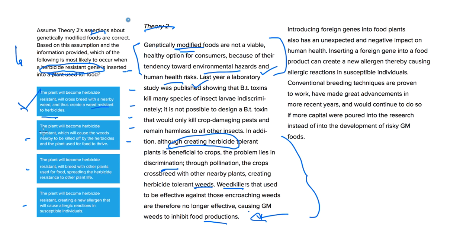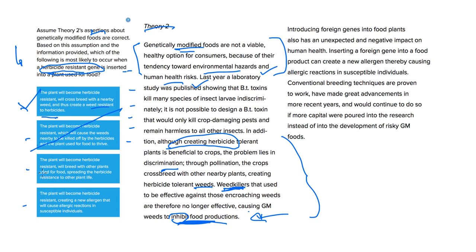Let's consider the others. The plant will become herbicide resistant, which will cause the weeds nearby to be killed off by the herbicides and the plant used for food to thrive. Well, no, we're saying that the weed will survive the use of weed killers, and then the production of plants used for food is going to be inhibited, which means there will be fewer of them. To inhibit means to prevent. So we can go ahead and get rid of that.